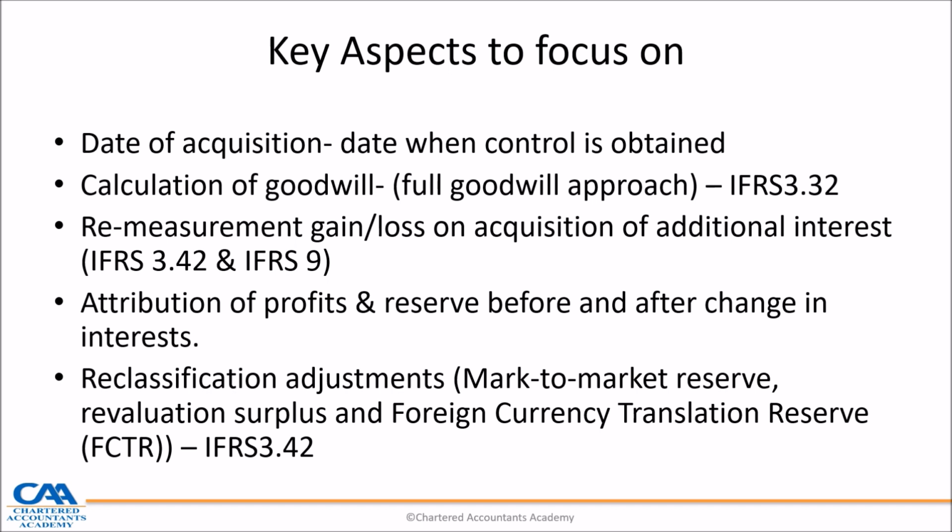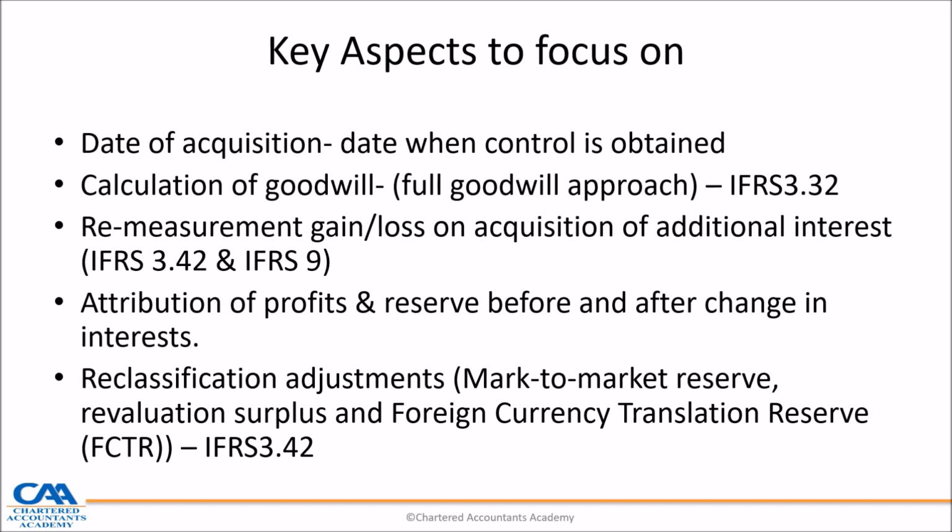Then the remeasurement gain or loss on acquisition. So when you acquire, there is need to remeasure and there is a gain or loss that comes out. Also, acquisition of profits and reserves before and after change in interest.